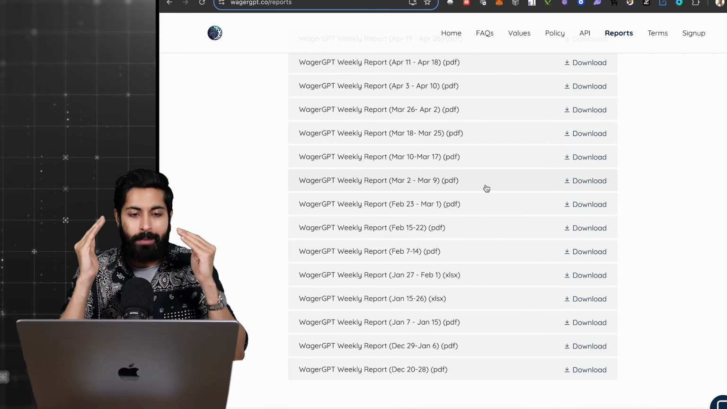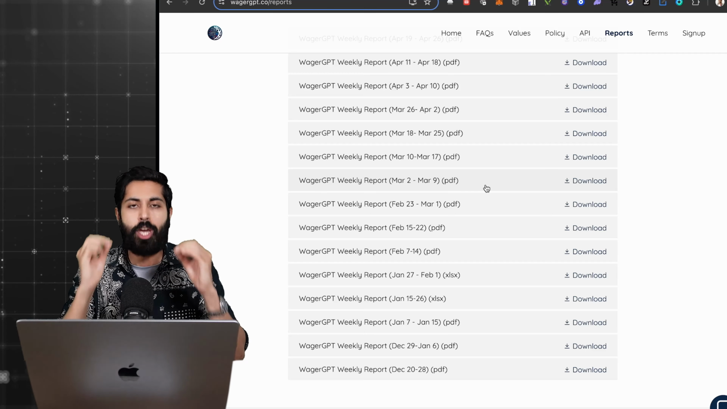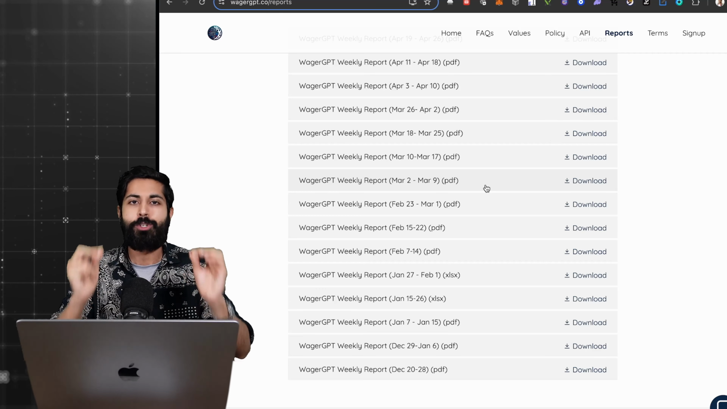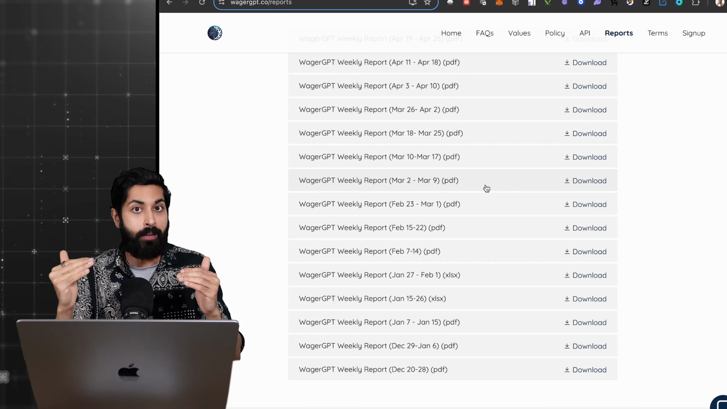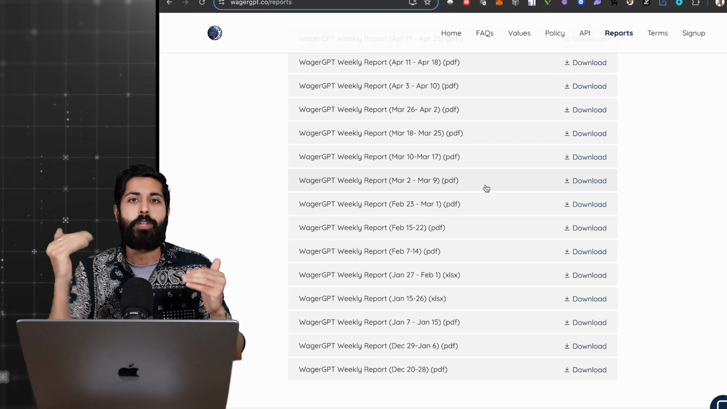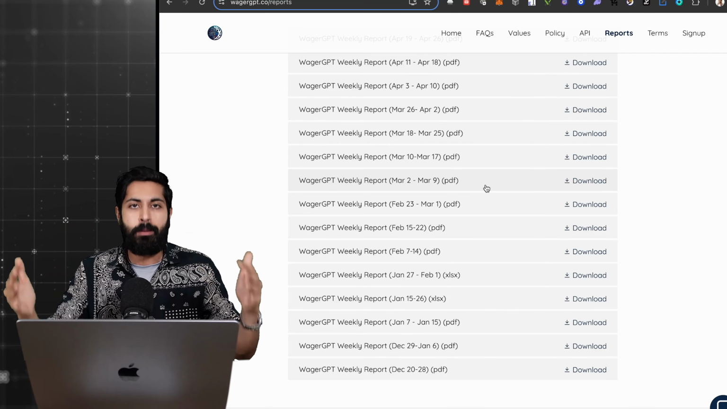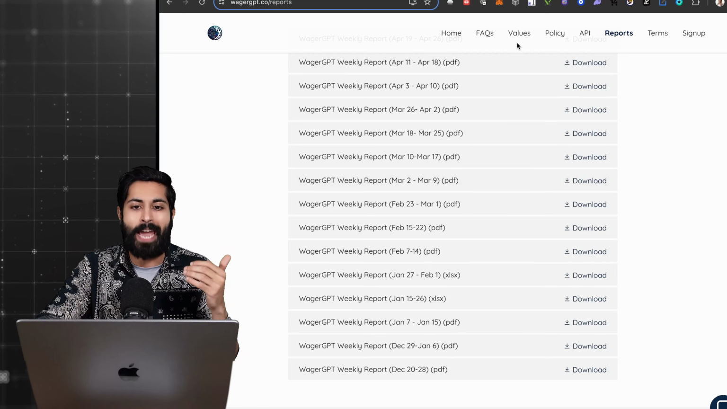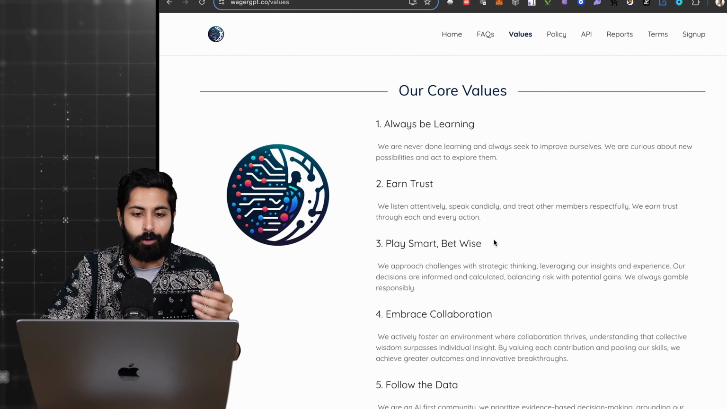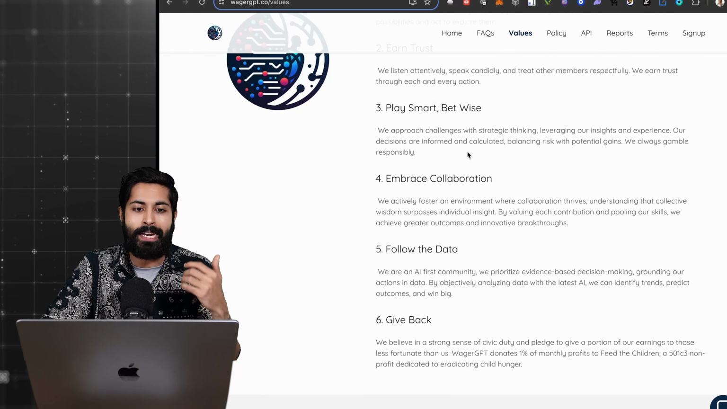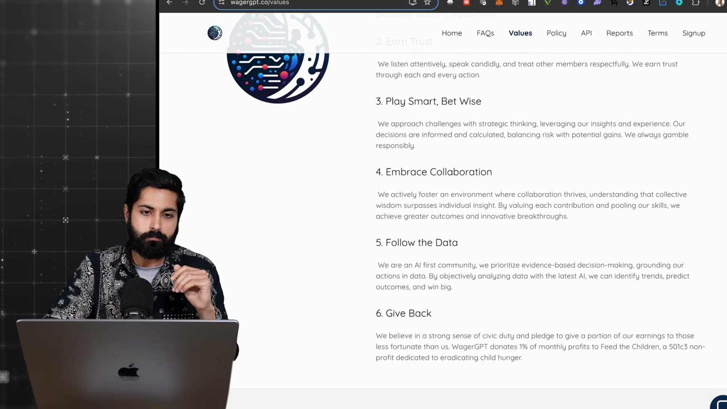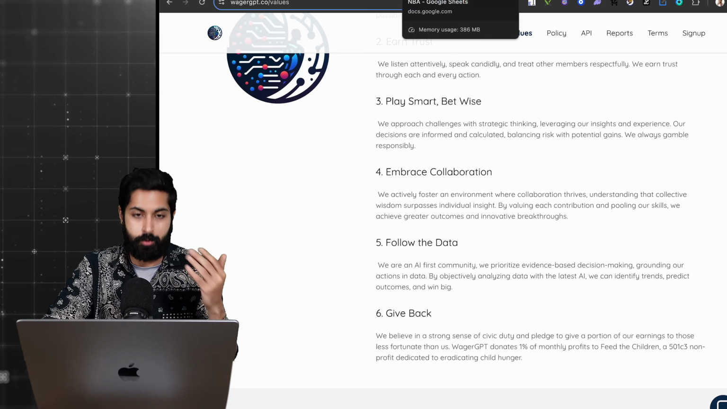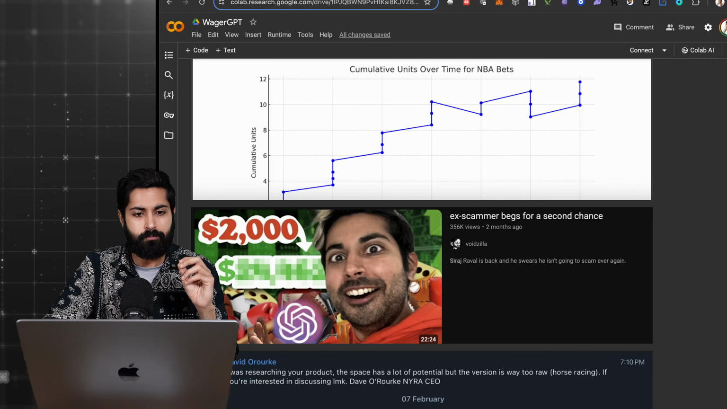And every week I improve the bot so that the generations are as accurate as possible, pulled directly from what I just showed you, which is Flight Deck, a CSV that stores every single prediction the bot makes every 5 minutes, every single day for the past 4 months, for anyone in the community to view, because we love accountability. It's a part of our values. Always be learning, follow the data, play smart, bet wise, earn trust, and give back, which I'm going to talk about at the very end.